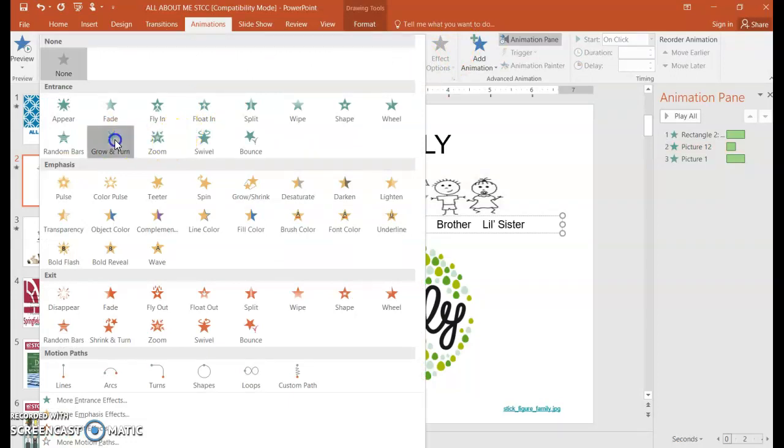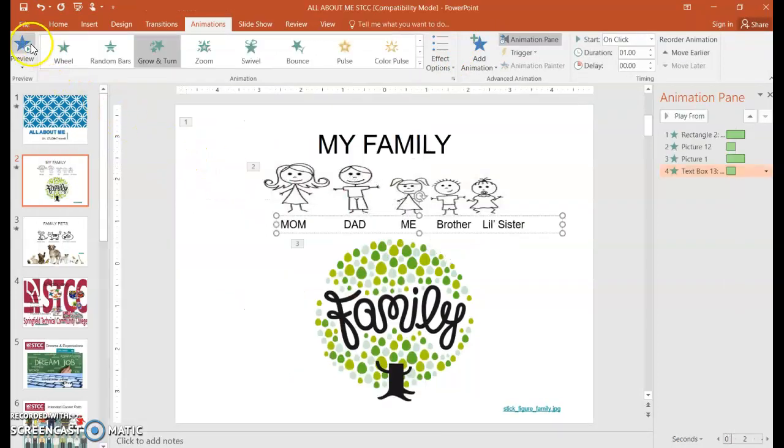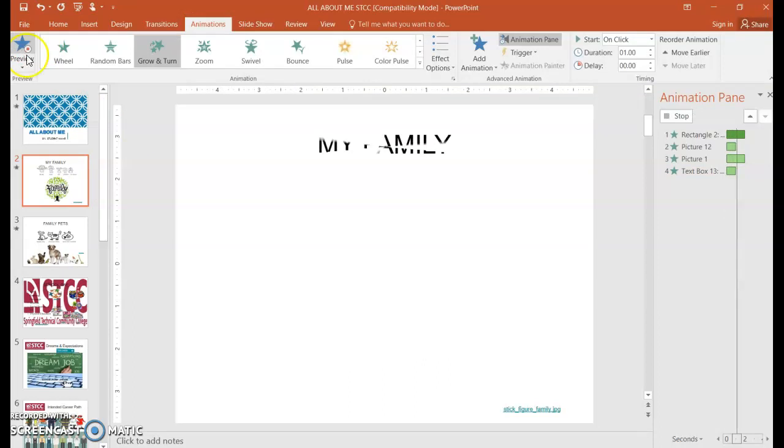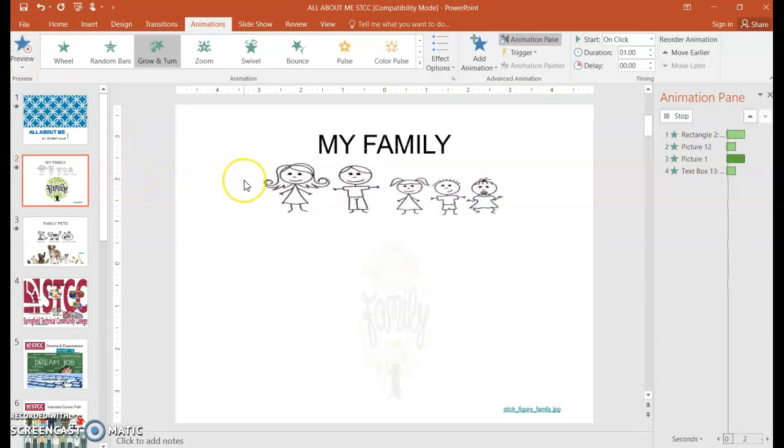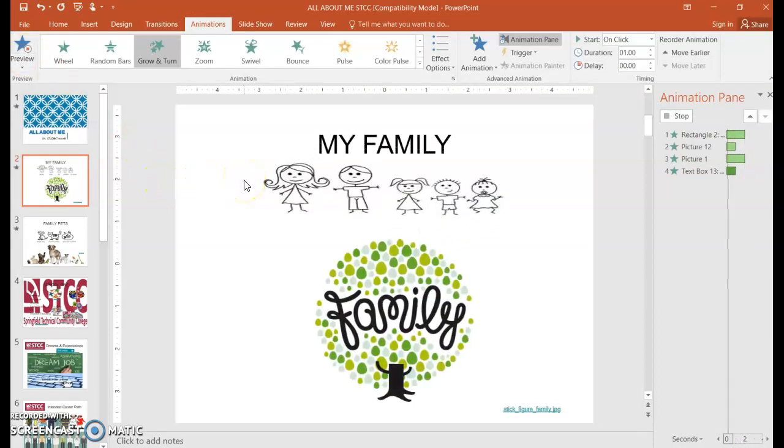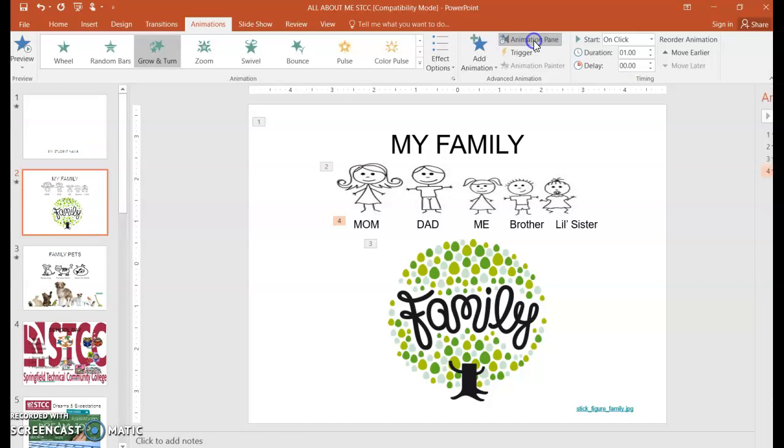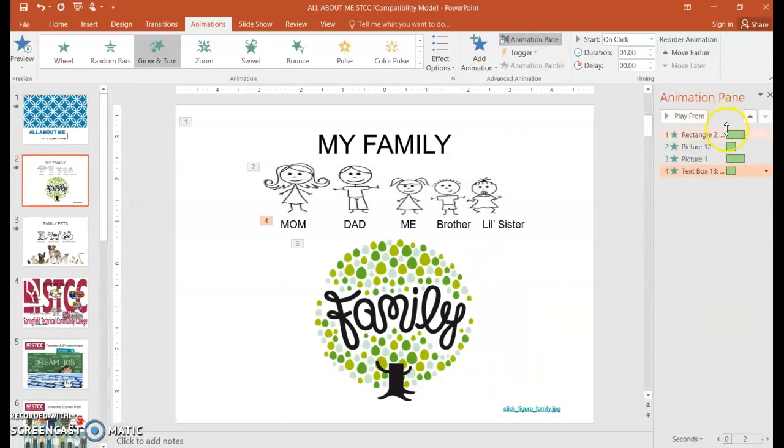grow and turn. But if I do the preview, you're going to see that they're out of order. I have the placeholder, the pictures, the drawings, the tree, and then the placeholder. So what you'll have to do in animations is click animation pane, and a window on the right hand side opens, and what's showing here is the indications of all of the numbers that you've selected.